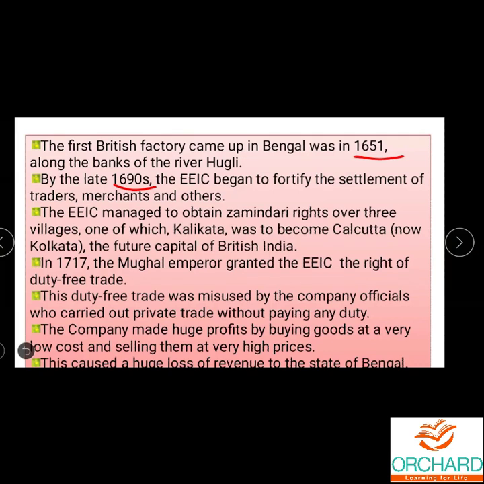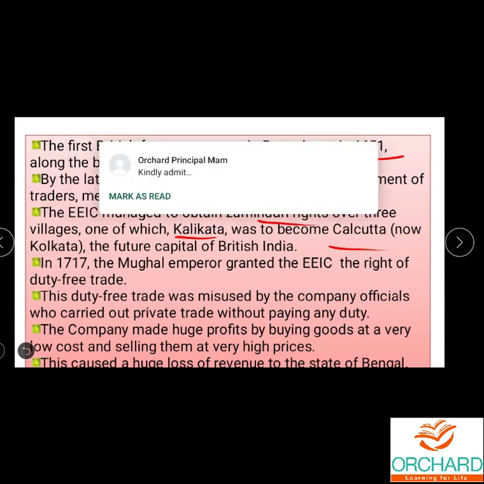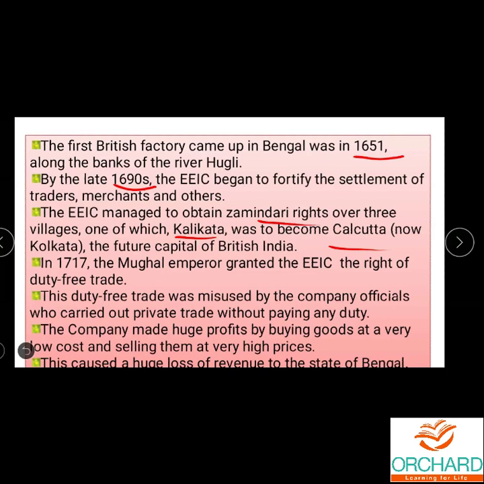Then they got the Zamindari rights over 3 villages. One of them was Calicut, which was to become Calcutta. Understood? Now the future capital of British India, Kolkata. They made Kolkata their capital.